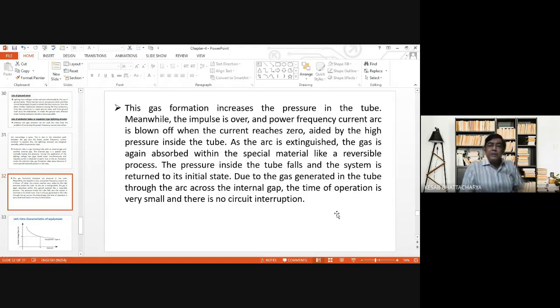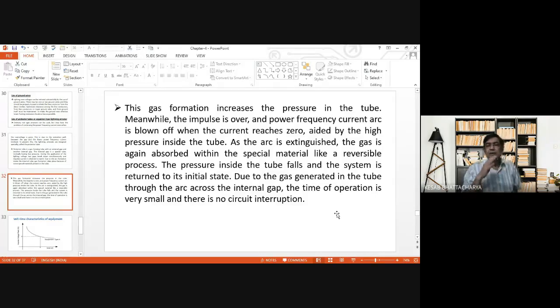So when the impulse is over and the power frequency current arc is blown off when the current reaches zero, how is that blown off? By the pressurized gas, which forms inside the tube due to the firing of the internal gap.